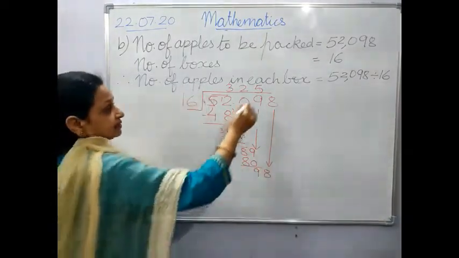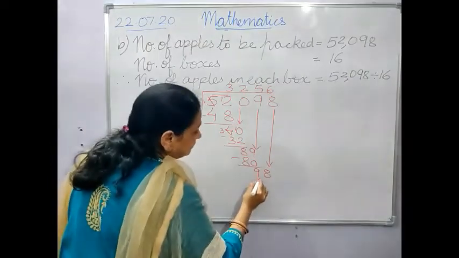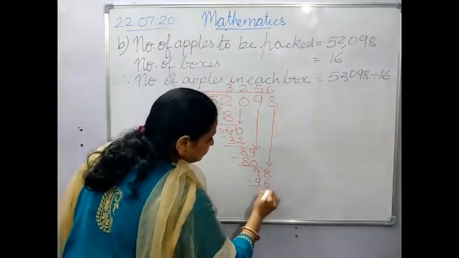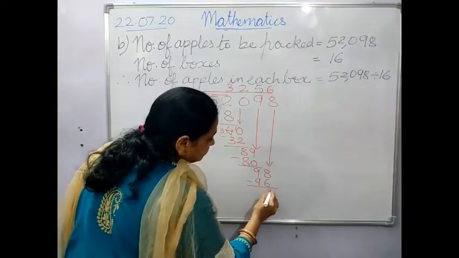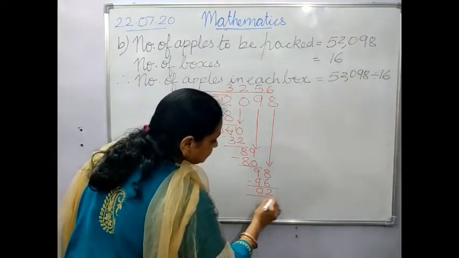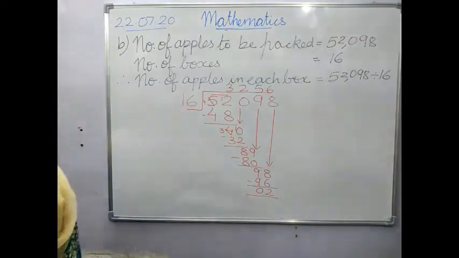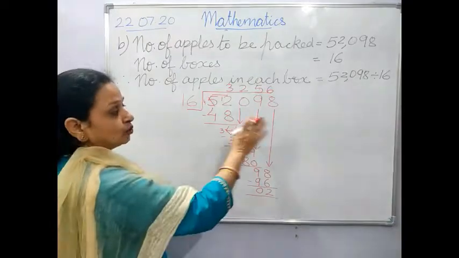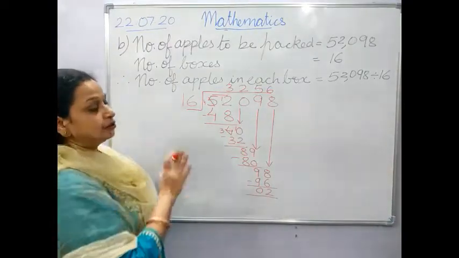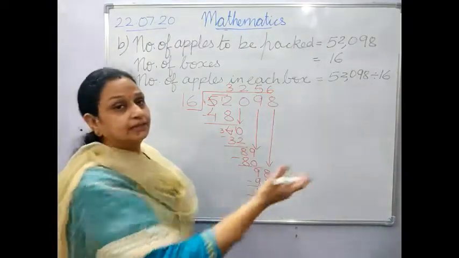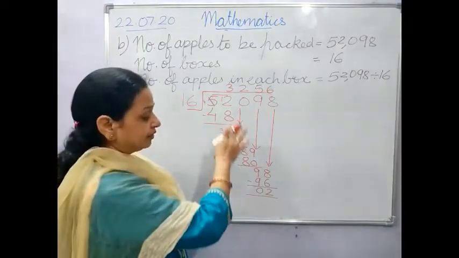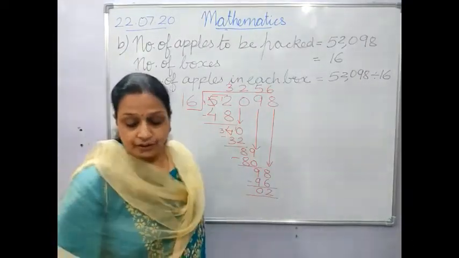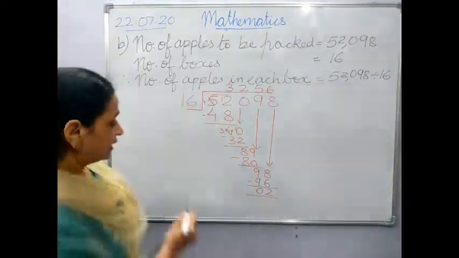Now you can take 16 sixes are 96. 8 minus 6 is 2, 9 minus 9 is 0. Just go through it. Okay. Now as I have told you, in problem sums you don't write quotient and remainder. You don't check it. You can check it in the rough, whether you have done the sum right or wrong. Then you will write the final answer.